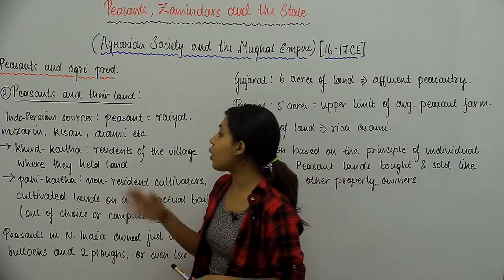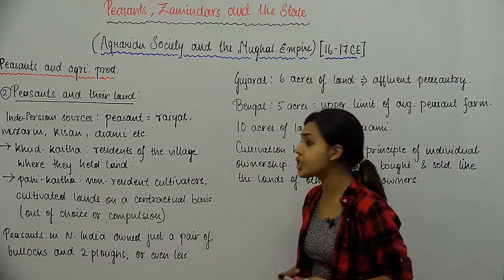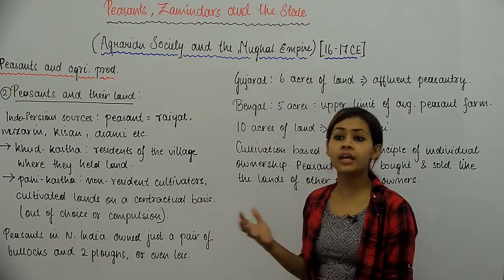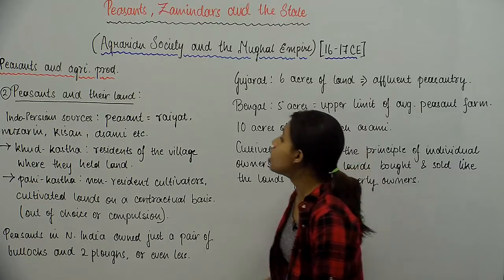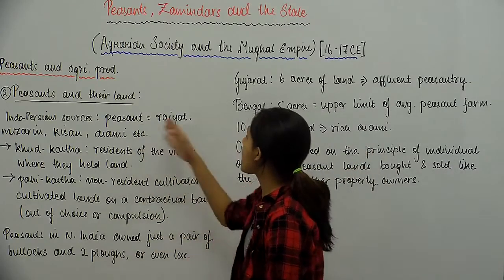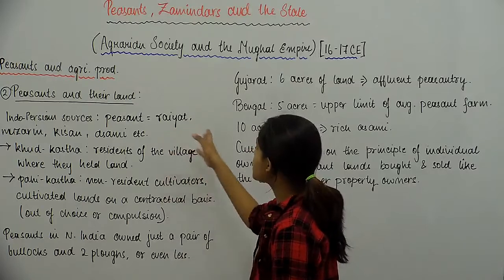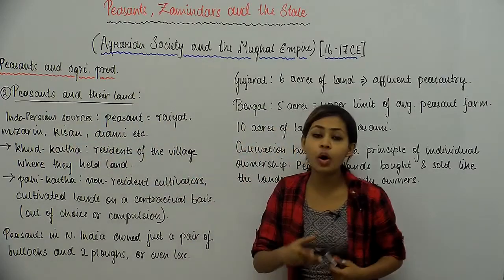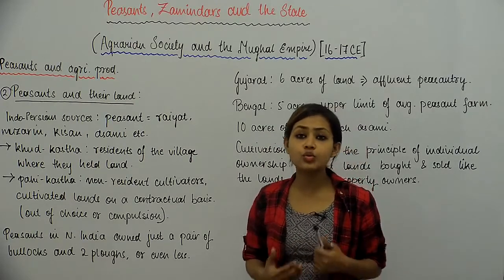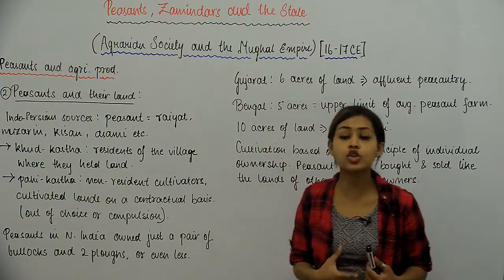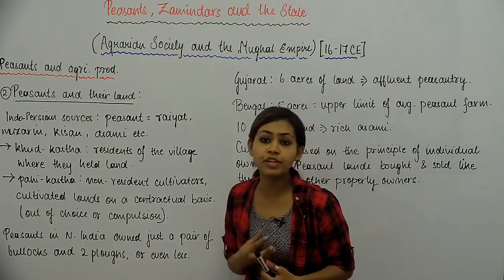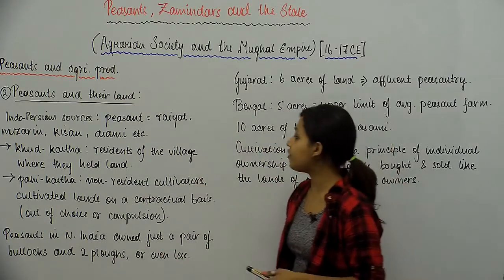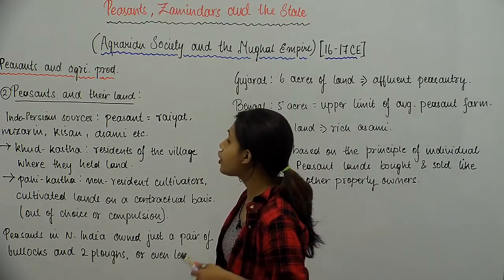So whatever Indo-Persian sources that we have regarding the peasantry and the kind of land holdings that they had, in these sources the peasant has been referred to as these words Raiyat, Muzarin, किसान, असामी etc. तो हाँ ये चीजें ये words use किया जाता था peasants को refer करने के लिए. So these are what the peasants have been referred to in the books, in the sources that we derive from this period. So there were two types of peasants.